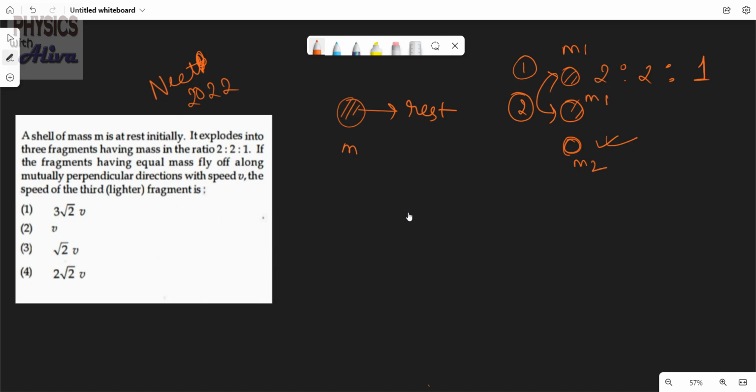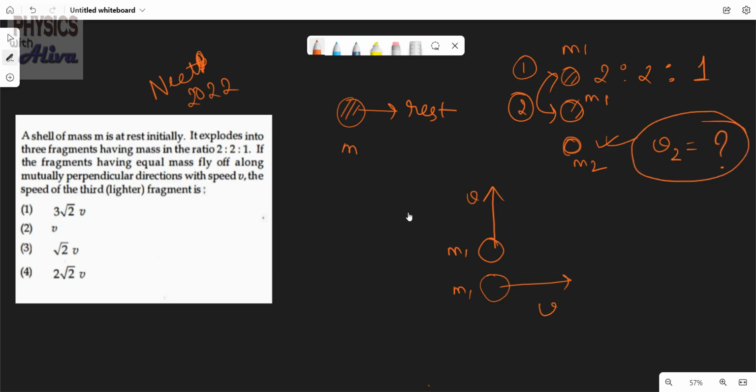These two equal masses are flying off along mutually perpendicular directions with velocity v. This is going in this direction and this is going in this direction with velocity v. Then the speed of the third fragment, the lighter one, we have to calculate.